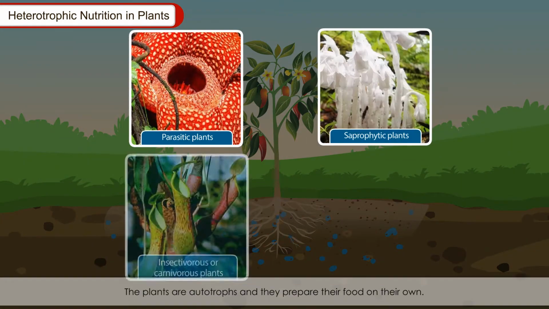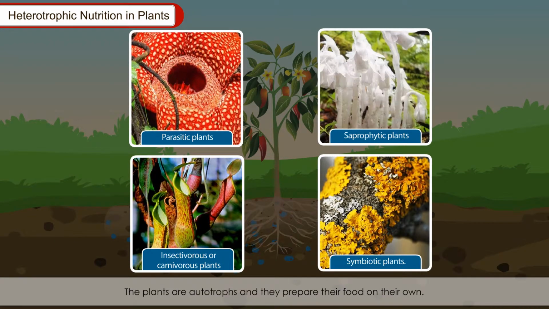Heterotrophic nutrition in plants. The plants are autotrophs and they prepare their food on their own. But there are some plants which cannot prepare their own food. These are called heterotrophic plants.